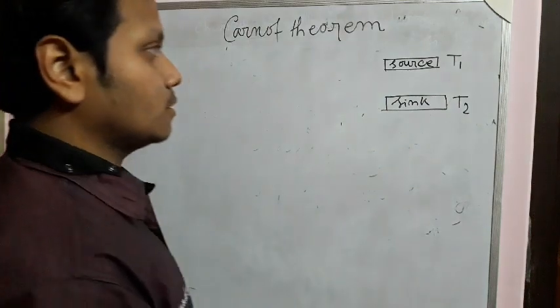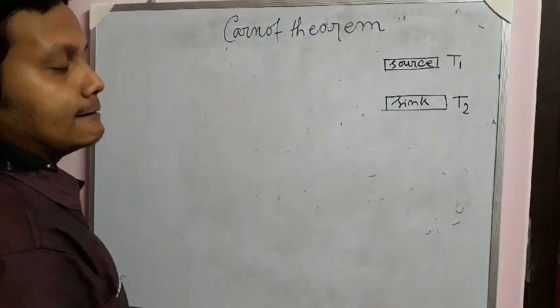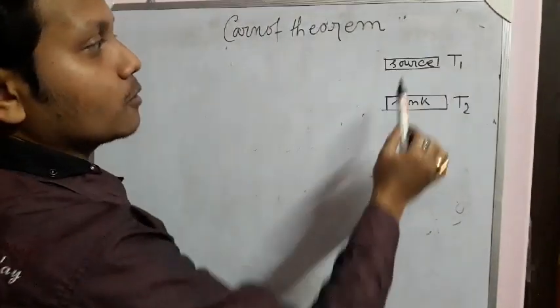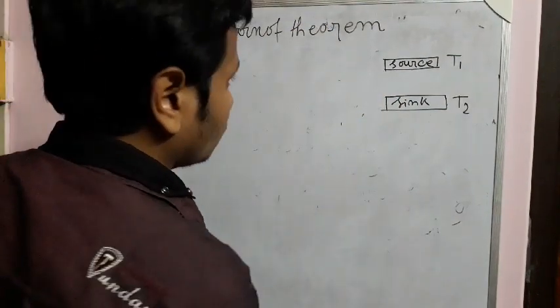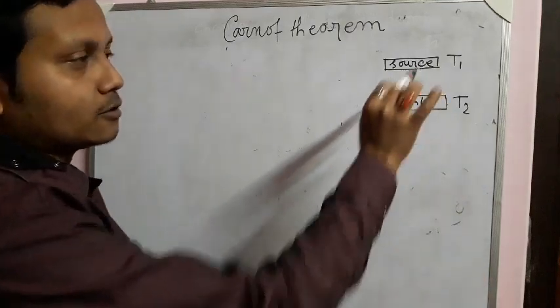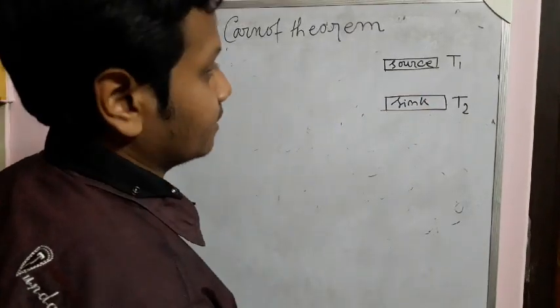So the engine absorbs heat from the source. That means the entropy of the source is decreasing.